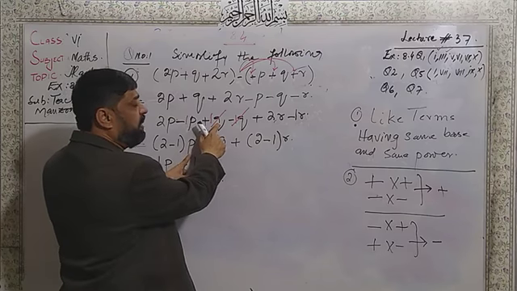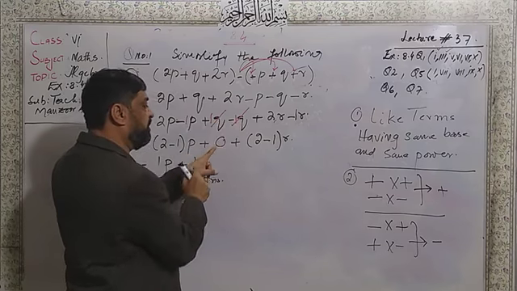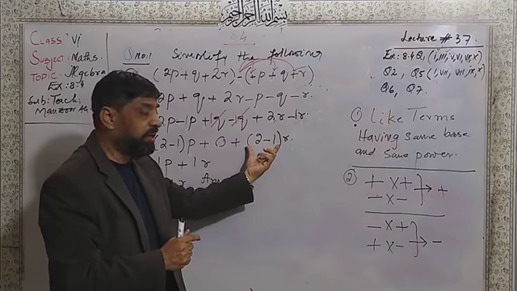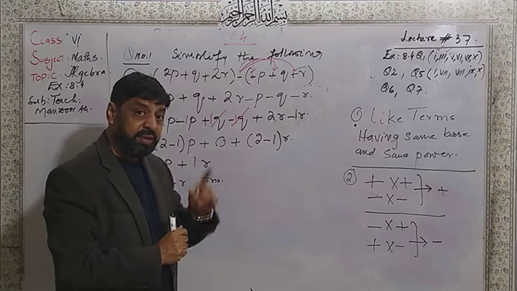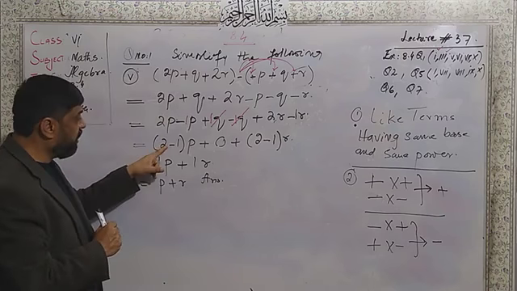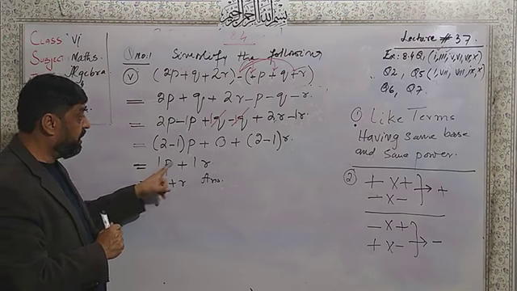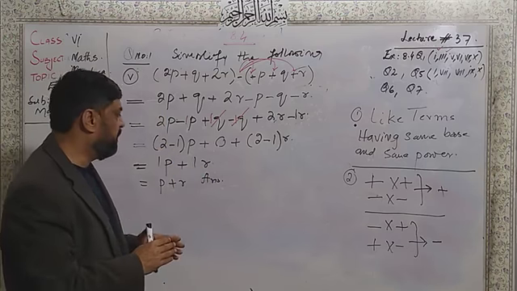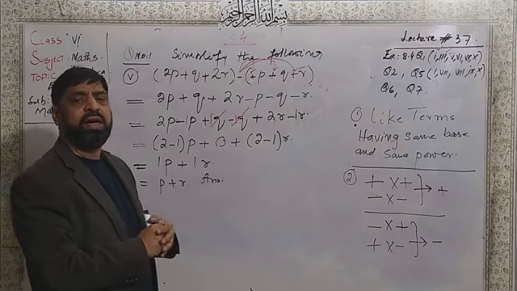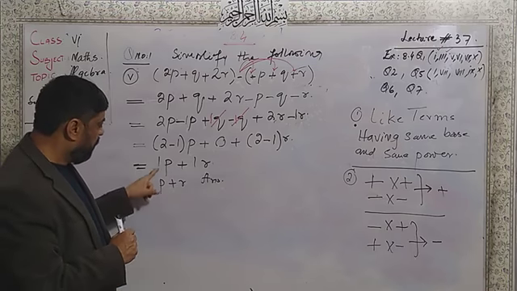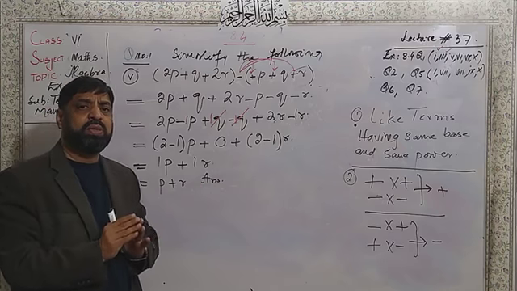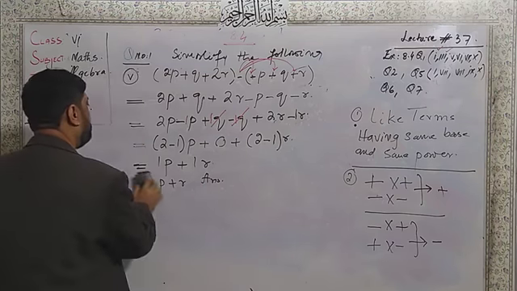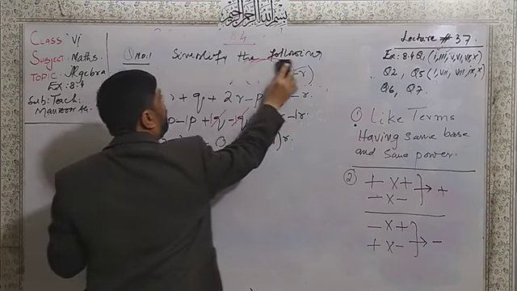Here 1q plus and 1q minus cancel to 0. Here 2 minus 1 inside the bracket, I put the base r. Now here 2 minus 1 will be 1. Here 0, no need to write 0, I will leave it. Here 2 minus 1 is 1r. Now in the last step, there is no need to write the 1. Understood? Every number has a base and a coefficient of 1.